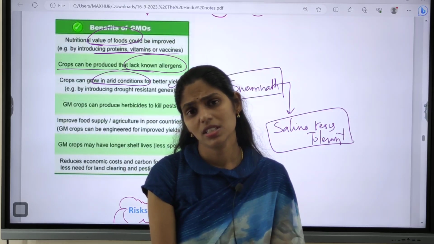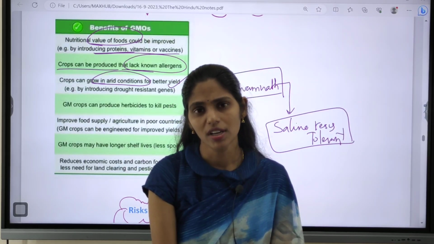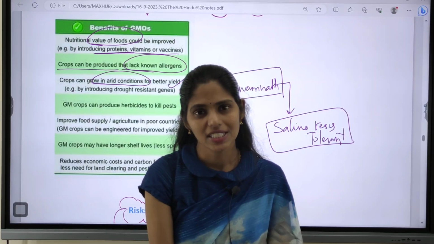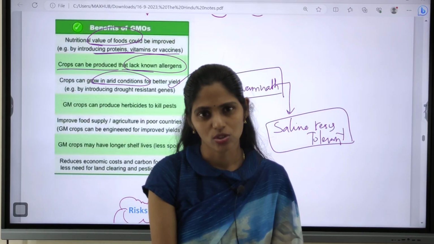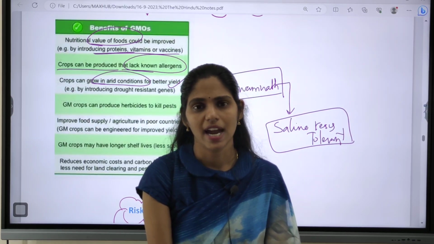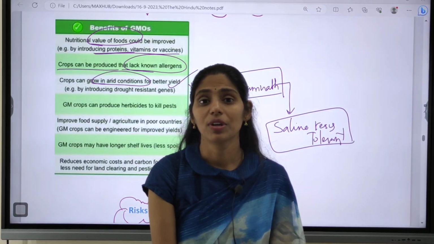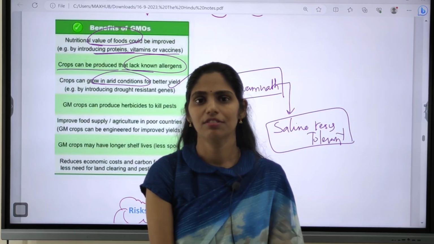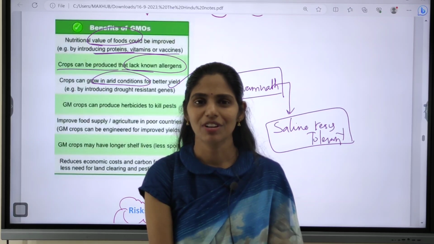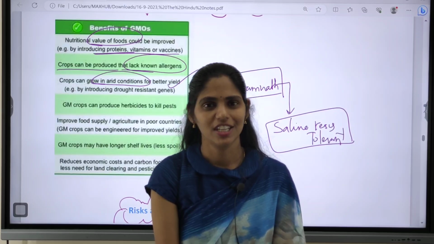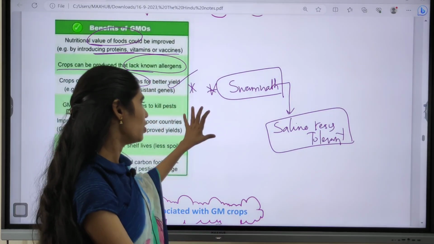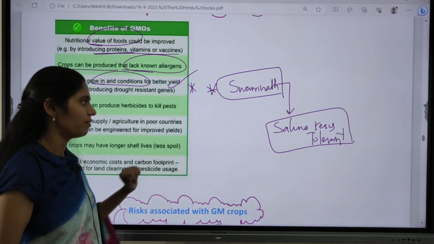So because of this, we need to focus on plants that can grow in saline soils also. He had some specimens of saline tolerant plants that will be very useful in the future. So that will be like an Akshaya Patra for future generations. These are two points that you have to remember, and these are from current affairs.